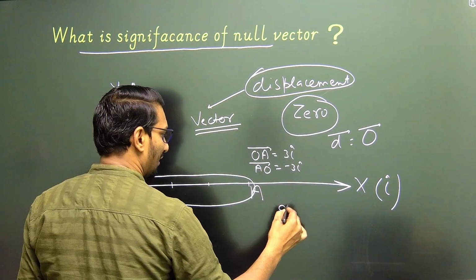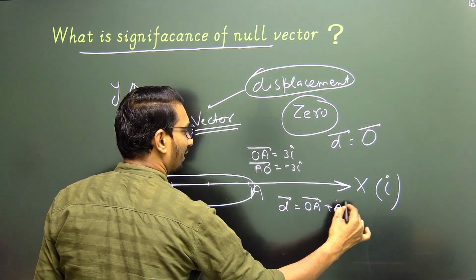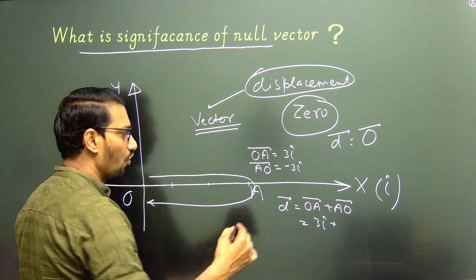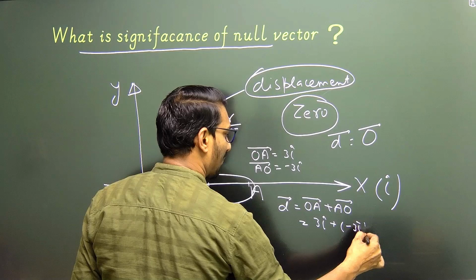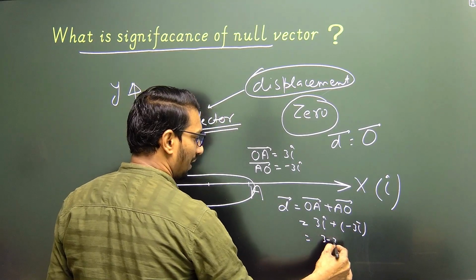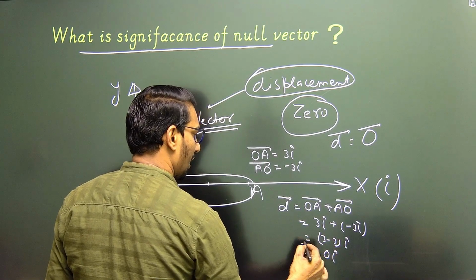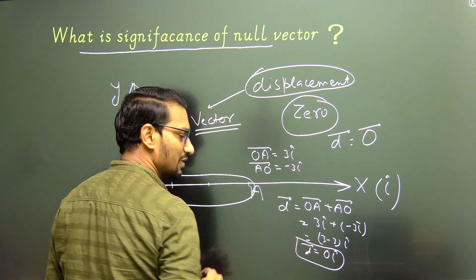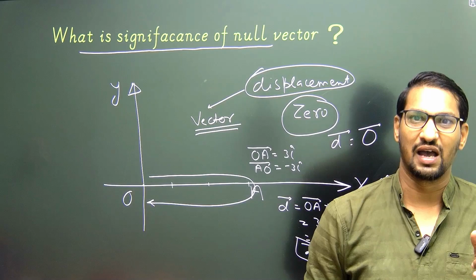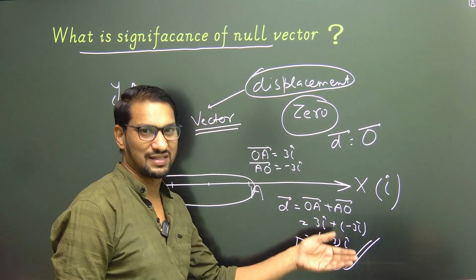So net displacement is given by OA vector plus AO vector. OA vector is 3i cap and AO vector is minus 3i cap. So if we take i cap common, 3 minus 3 times i cap, and this becomes 0i cap. 0i cap means displacement of 0 magnitude in the direction of i cap, which shows displacement is 0 along x-axis.